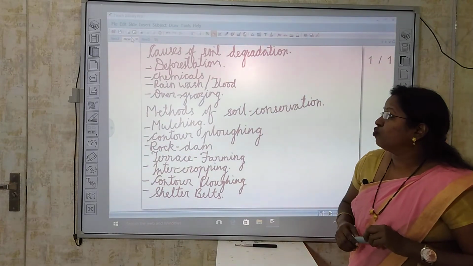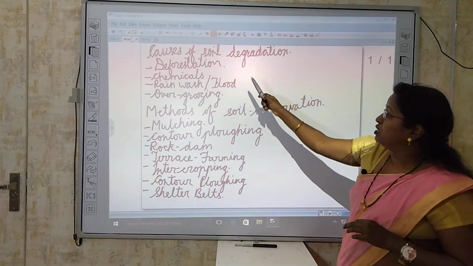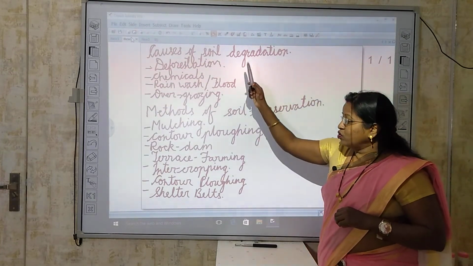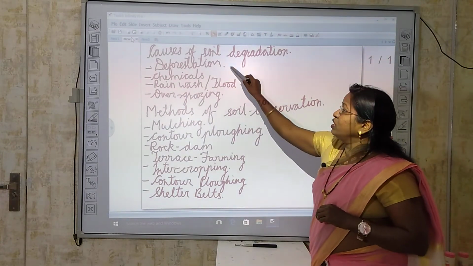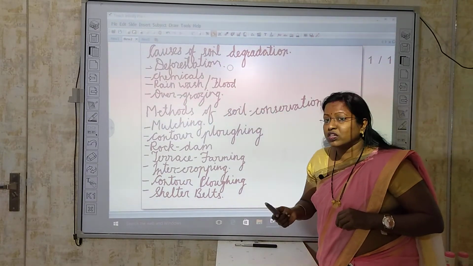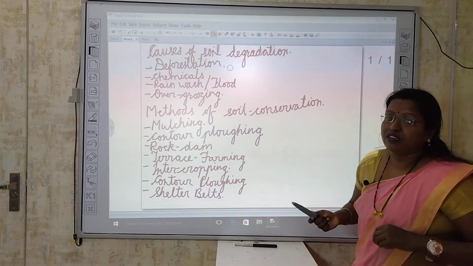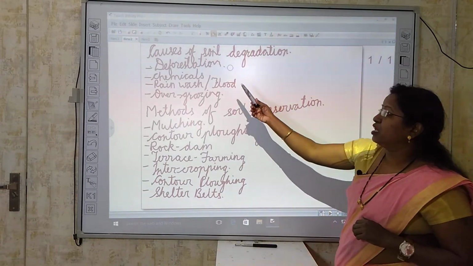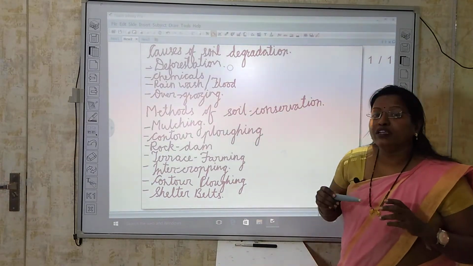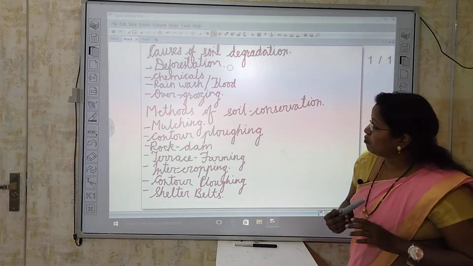Okay, so what do we have to do? On this basis, we have to practice certain things. Deforestation: the opposite of deforestation is afforestation, meaning growing a maximum number of trees. Next is chemicals. So we have to avoid maximum use of chemicals.